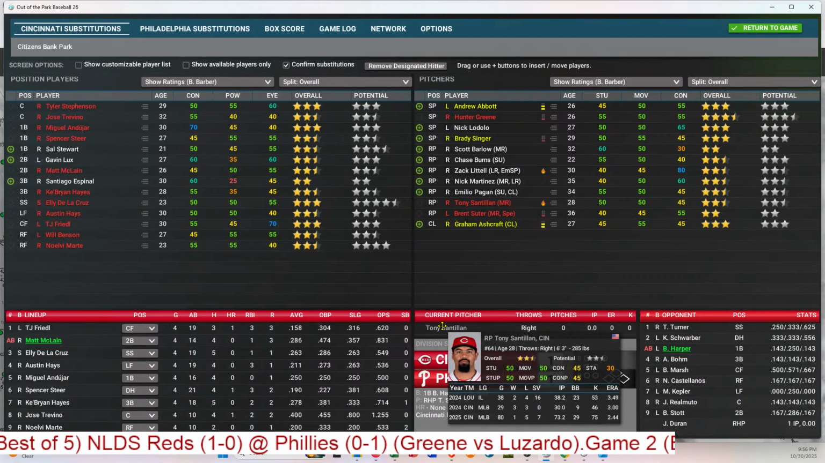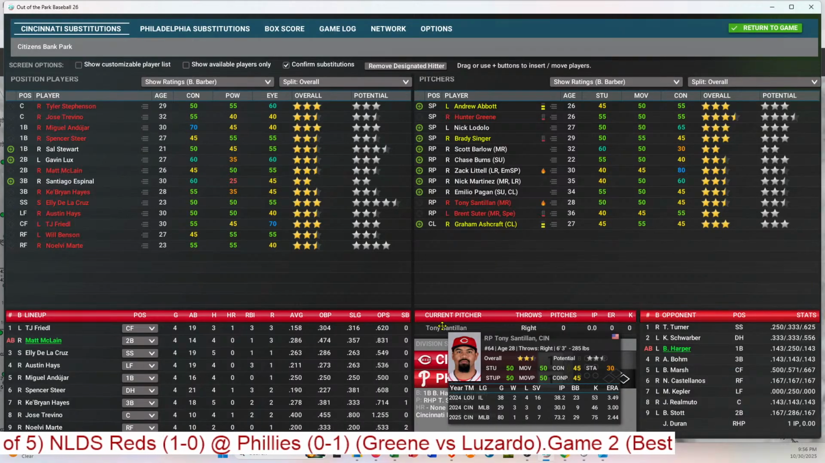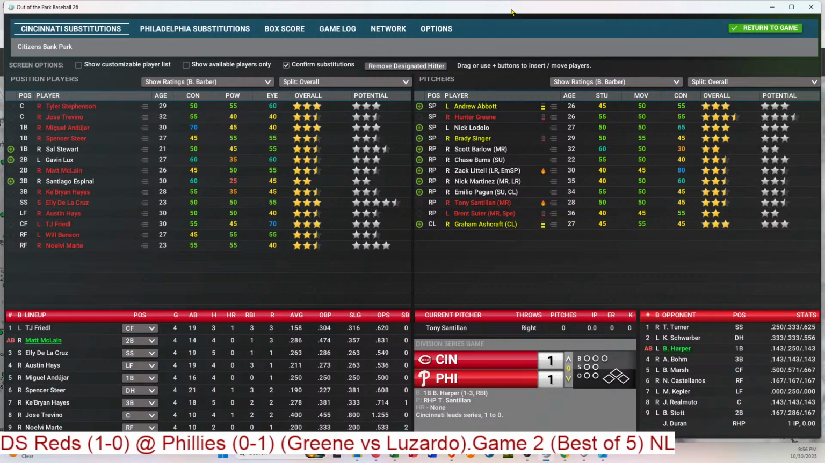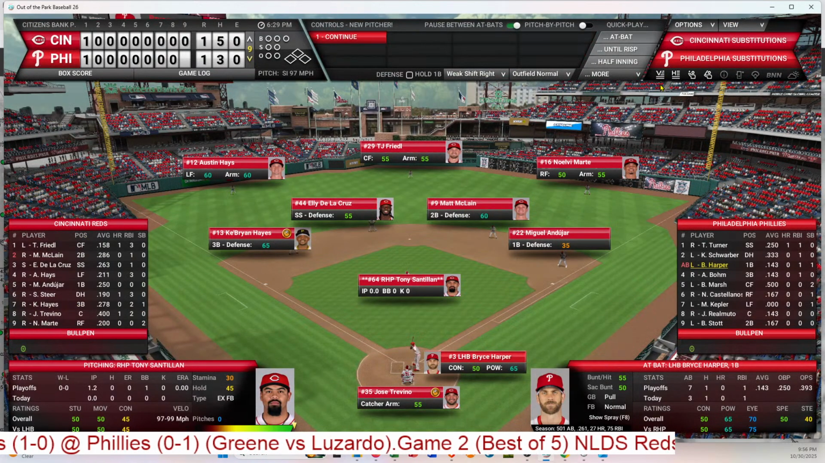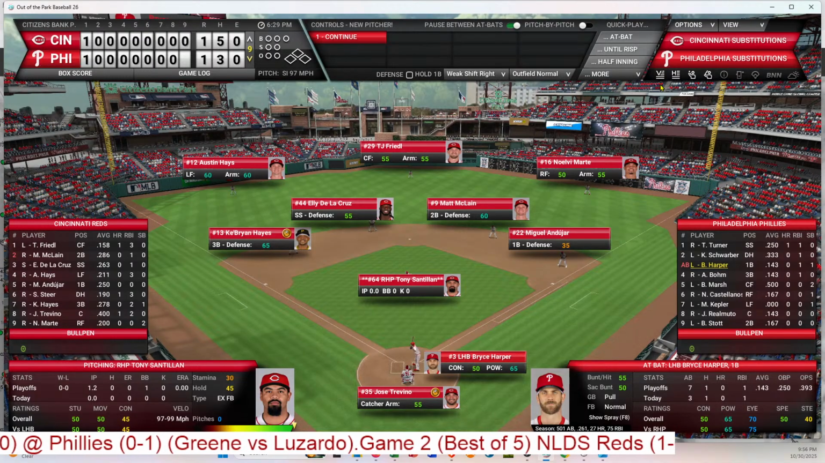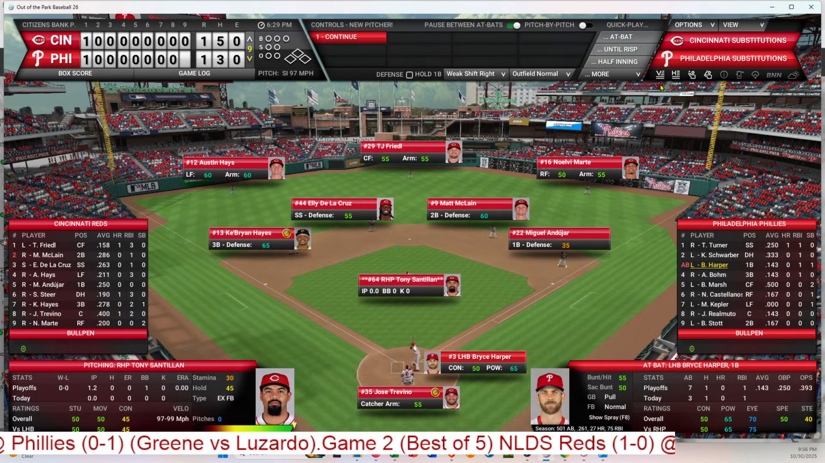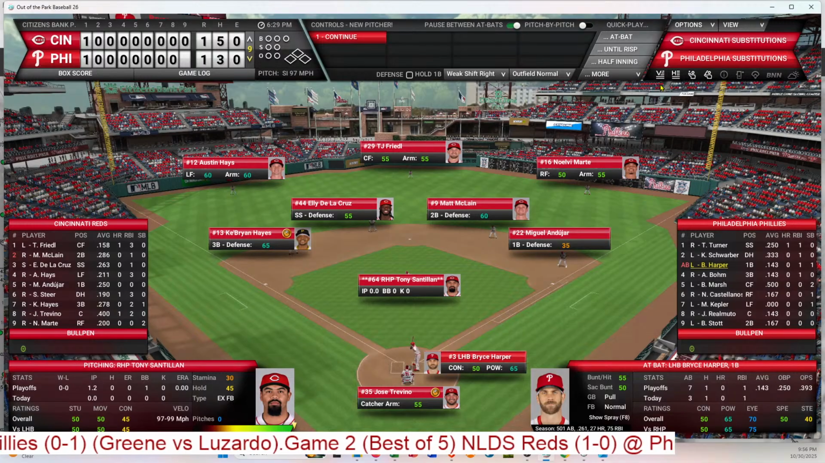80 games he appeared in, 1-5 record, 7 saves, 2.44 ERA. So pretty impressive reliever here coming into the game to face the meat of the order. Harper, Bohm, and Marsh. Maybe a pinch hitter for Marsh. We'll see. See what the situation leads to.